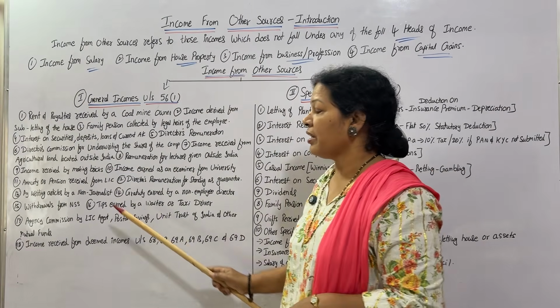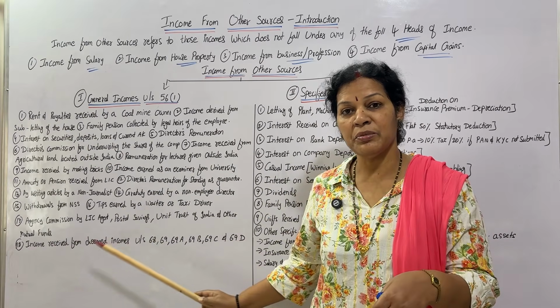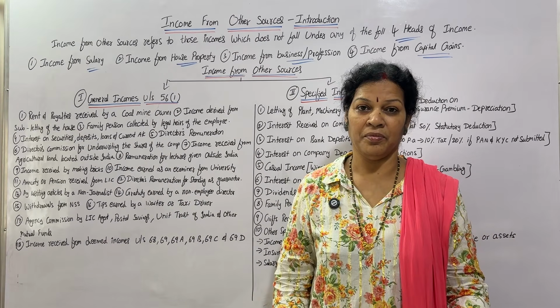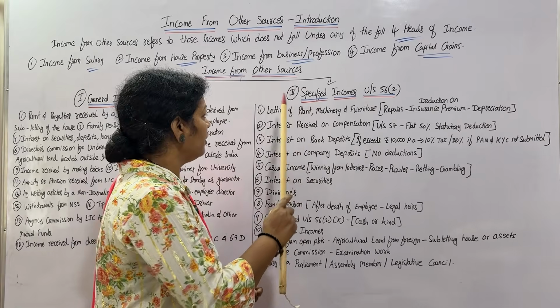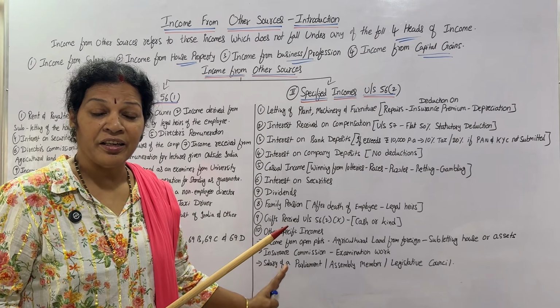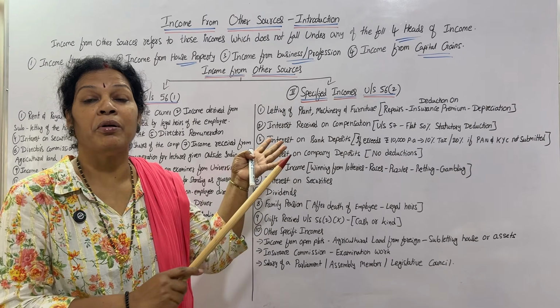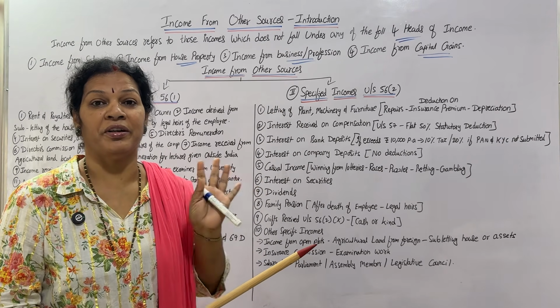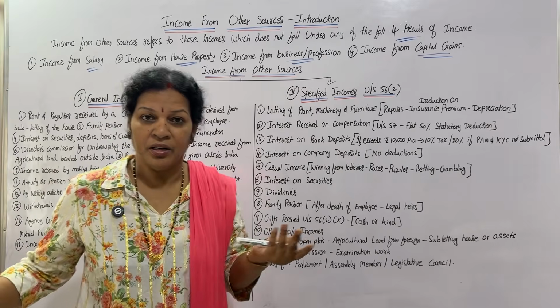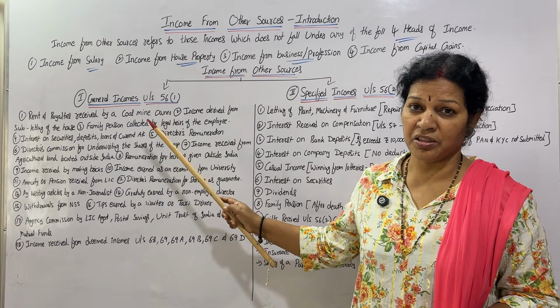General income means there are many points we have to remember. These all come under the general income. For specified income, specifically 10 points are mentioned. These 10 incomes come under the specified income. These are clearly mentioned, particular points that you have to remember. Now let's talk about the first, general income. What are the general incomes as per section 56 subsection 1?